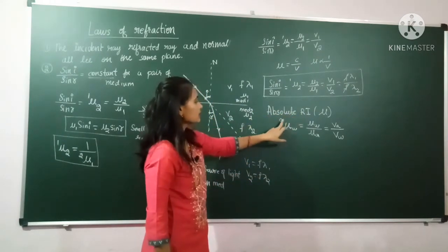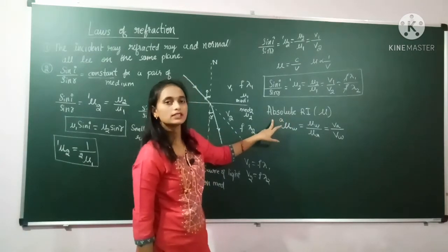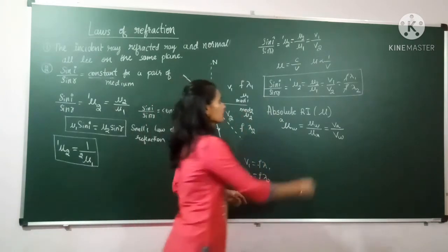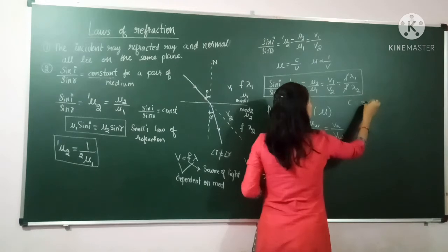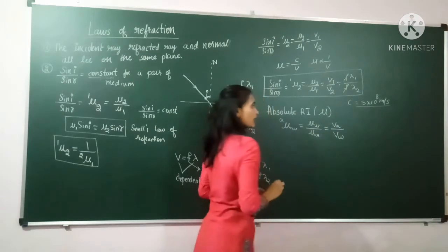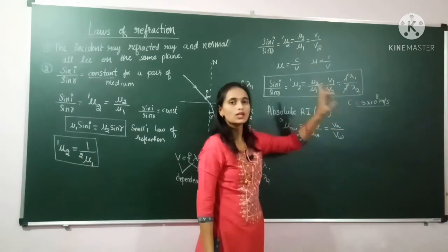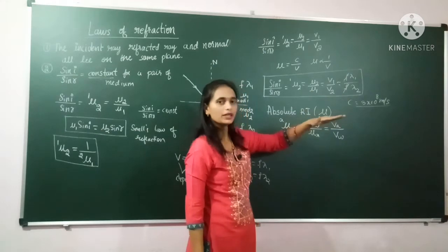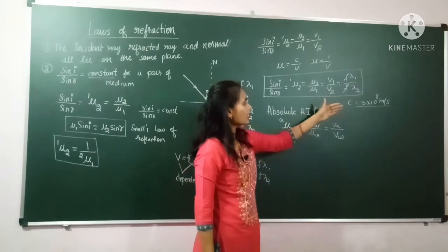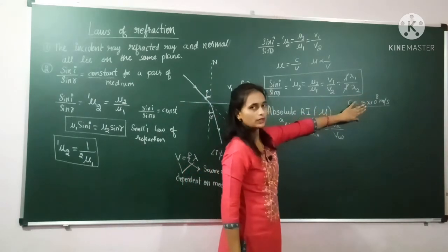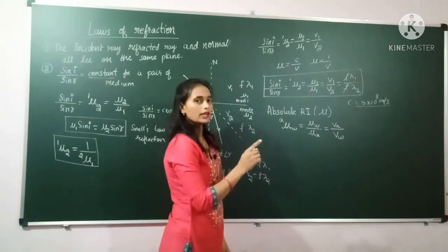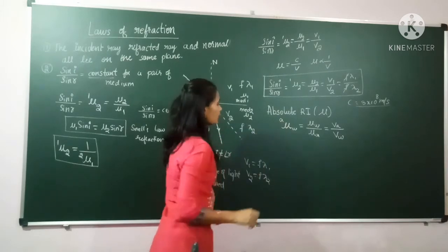Air is considered as the standard medium. Why is air considered the standard medium? Because in air light travels at maximum speed, that is c equals 3 into 10 to the power of 8 meter per second. This is the maximum speed of light, and we get this maximum speed only in the air medium. In other media, for example glass or water, light travels at less than this speed. So air is considered the standard medium. Whenever we compare with the air medium, it is called the absolute refractive index.